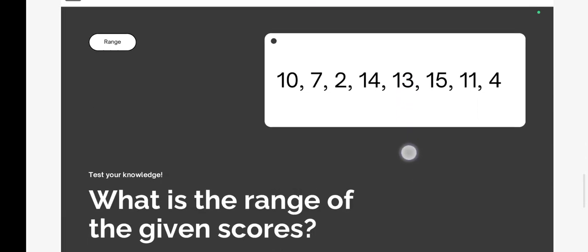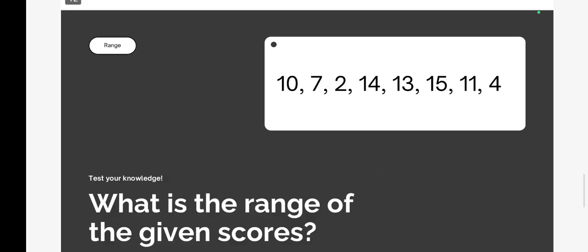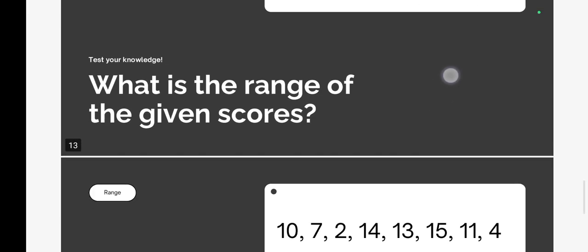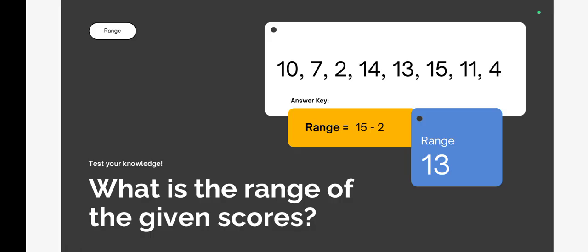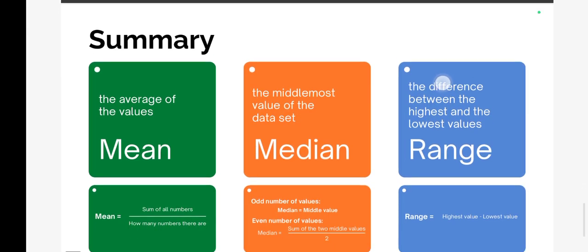So now, here is your work that needs to be answered in the comment box: what is the range of the given scores. So in the comment box please let me know the answer of range, mean and median. Fine. So see here, 15 was the highest number and 2 was the least. 2 is the smallest number, so when it was subtracted, we got the answer as 13.